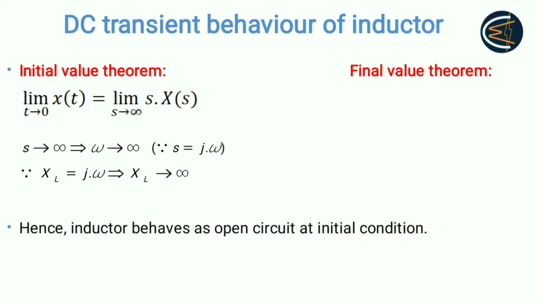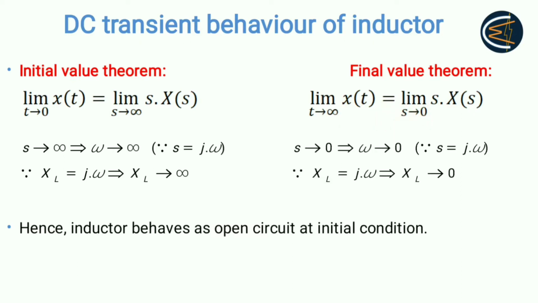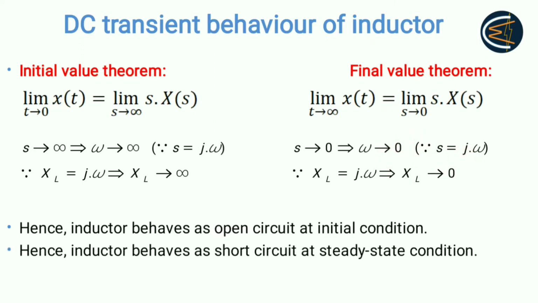Now let's move to final value theorem. So this is the final value theorem. Limit of t tends to infinite of function x(t) is same as limit s tends to 0 of s X(s). So here also, if you apply the same concept, you will get to see that at final value, that means at steady state when t tends to infinite, omega is 0. That means inductive reactance is also tending towards 0. What does that mean? It means inductor behaves as short circuit at steady state condition.